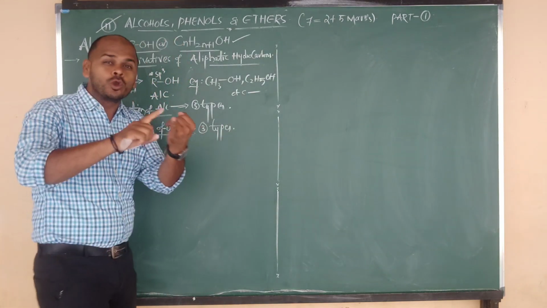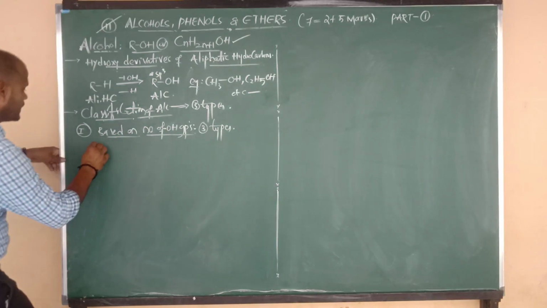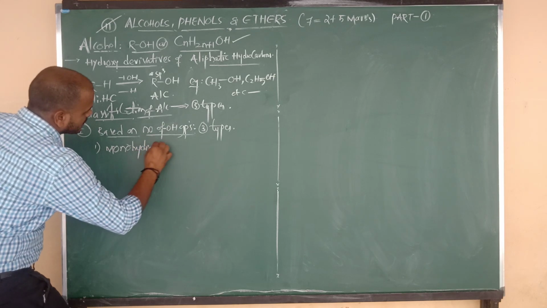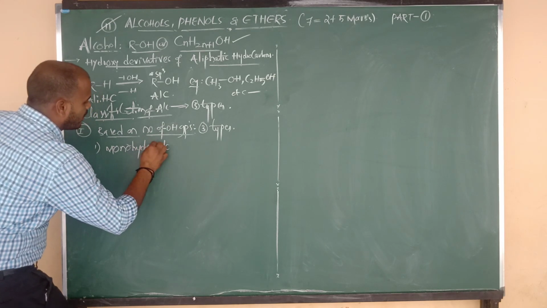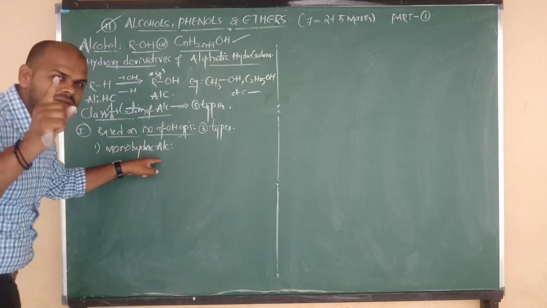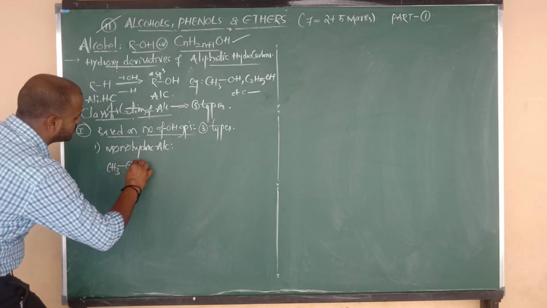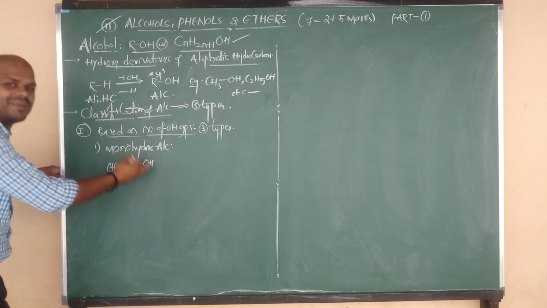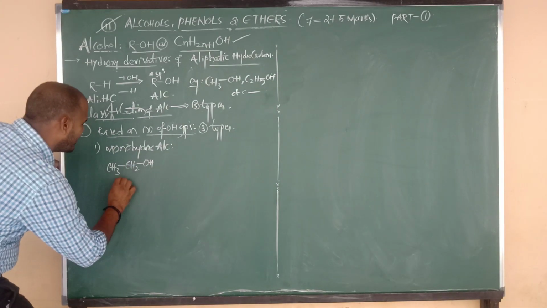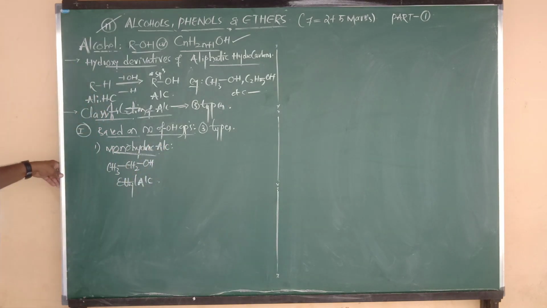They are monohydric alcohols, dihydric alcohols, and polyhydric alcohols. Number 1 is monohydric alcohols. The meaning is that in their structure they have only one hydroxy group. For example, CH3-CH2-OH: methyl alcohol, ethyl alcohol, like that. This is ethyl alcohol, or ethanol. This is an example of the monohydric alcohol category.